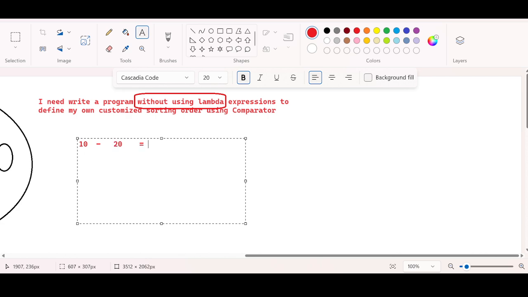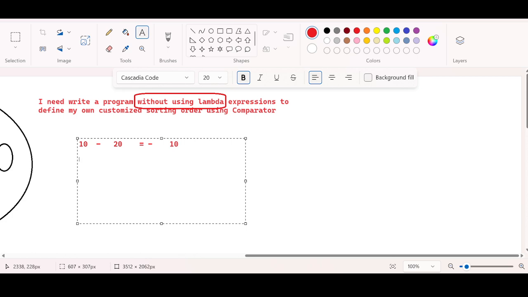If I do subtraction and the sign of the output is negative, what is the mathematical answer? 10 minus 20 is not going to give me 10. The difference is 10, but the mathematical answer is going to be minus 10.